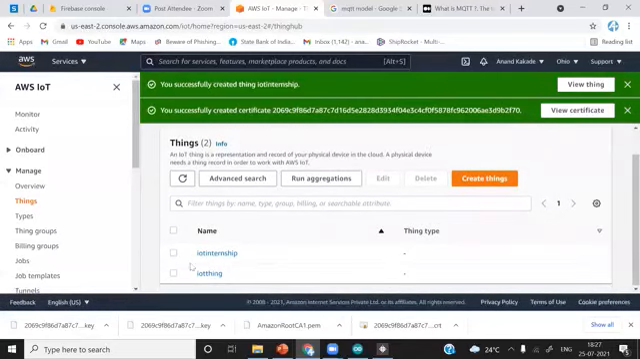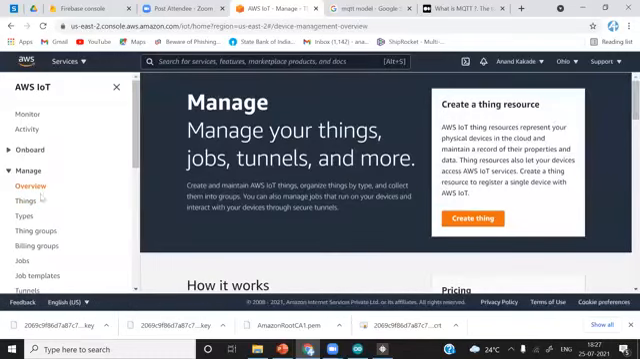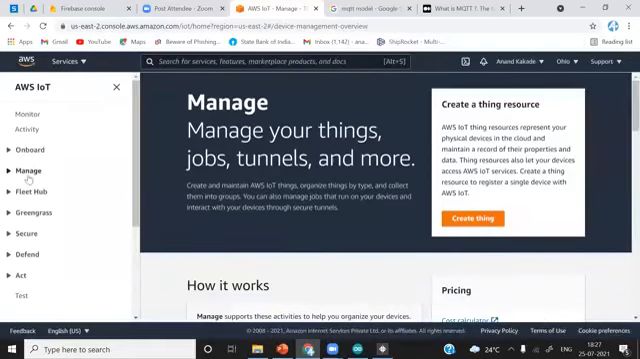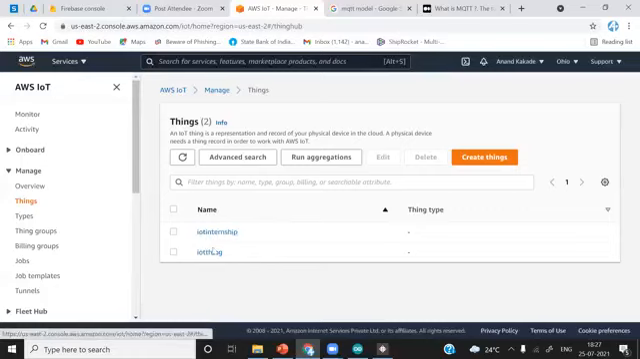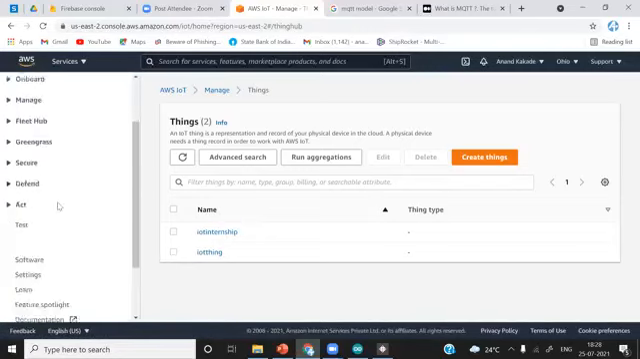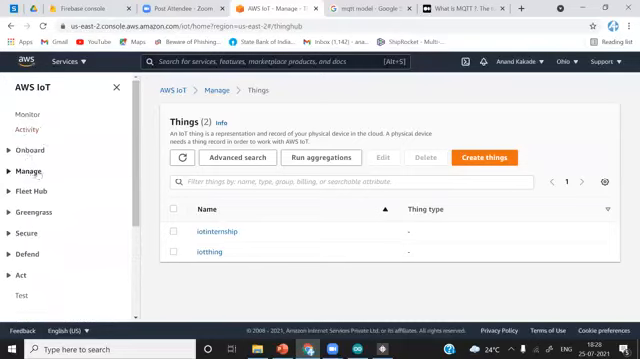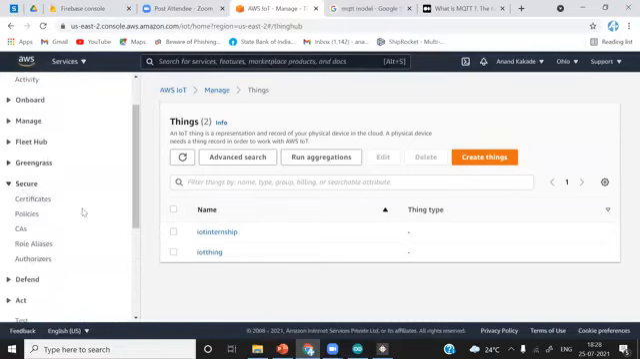After creating your thing, you can see here it will appear under manage. I will just simply change the menu so you will understand. To see the list of things we have created in AWS IoT, you have to go to manage and select things. You will see the list of all things we have created here. Now we have created the thing and the certificate also. We have to go to the secure part. After creating the thing, you have to go to secure. And in secure, you will find the certificates and the policies. So first, we have to create a policy. So what is policy? We will understand that.